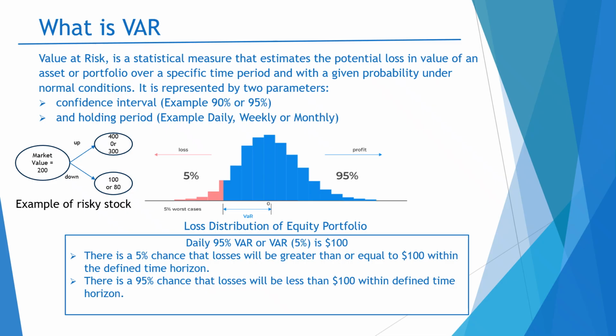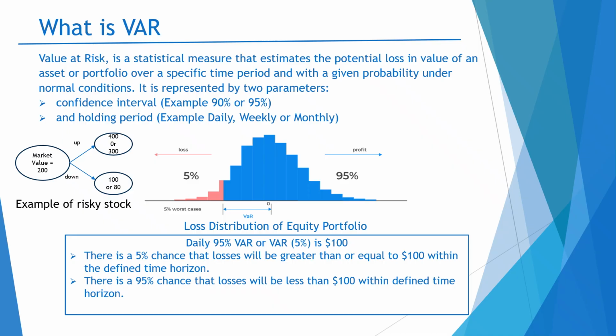Now, when you look into the left side, which is the amber color, you can say that there is a 5% chance that your losses will be greater than or equal to 100 within the defined time horizon. If you read these two statements, they have the same meaning.